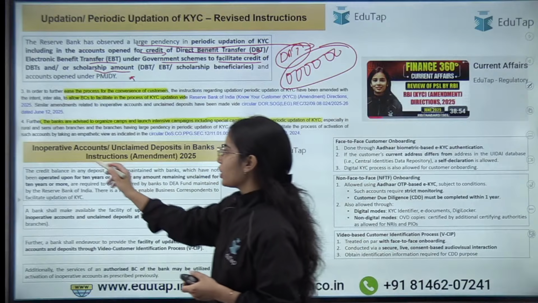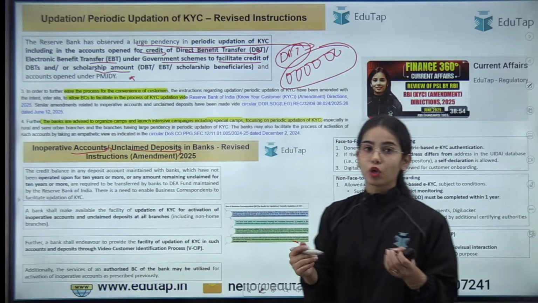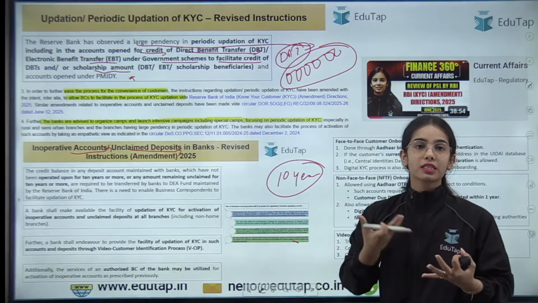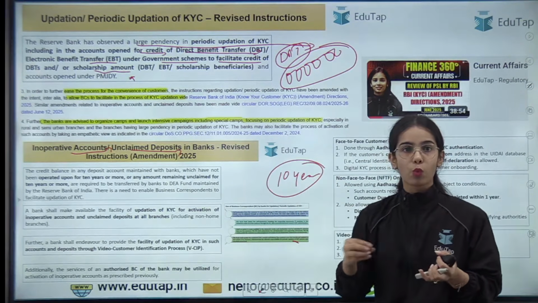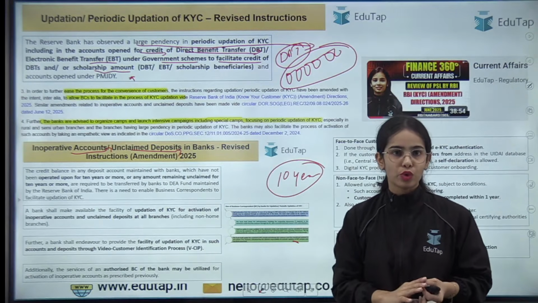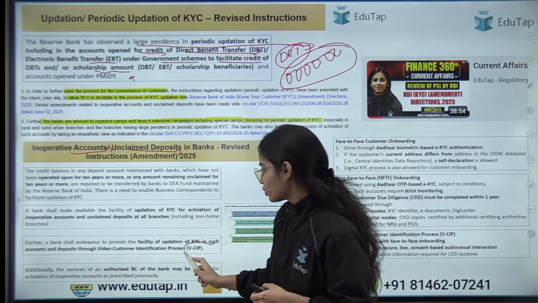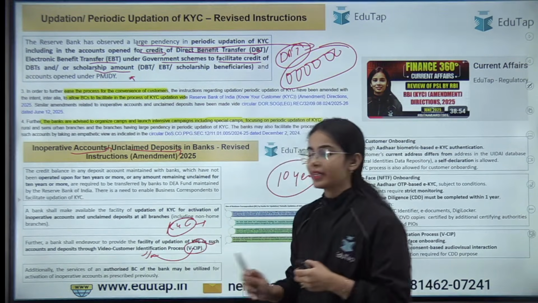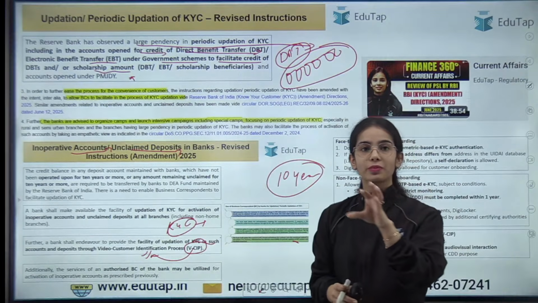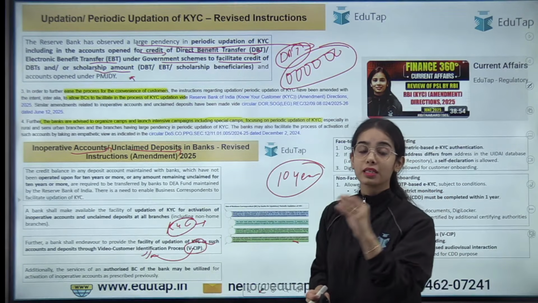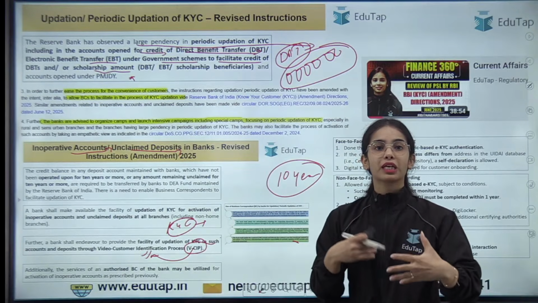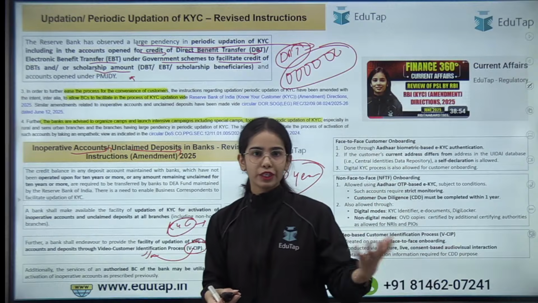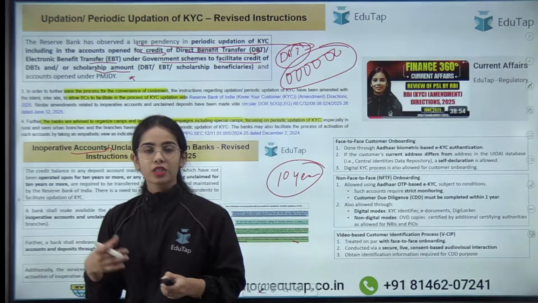Next, it is said that for inoperative accounts or unclaimed deposits that are not claimed for 10 years, if the customer now wants to update the KYC, they can do so through the video customer identification process. The KYC can happen and the update can happen. So basically, if the account has been inoperative for, let's say, the past 10 years, but now the customer wants to use the account, then the KYC process should be used. Okay, so this is the idea.